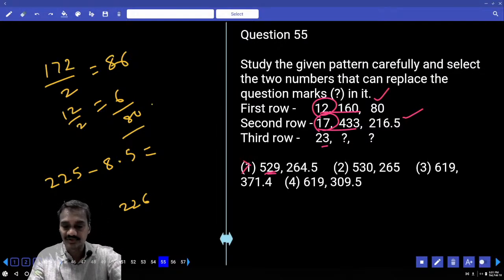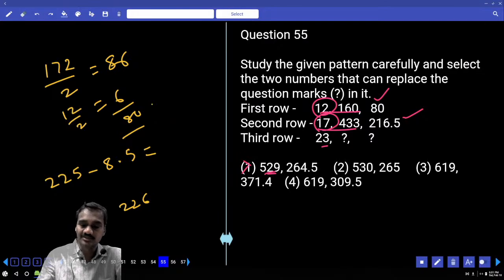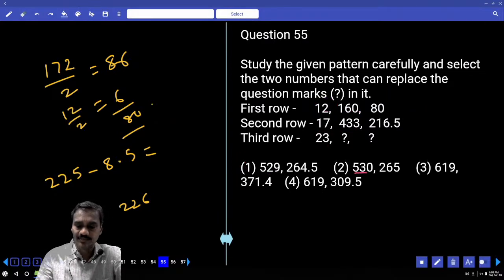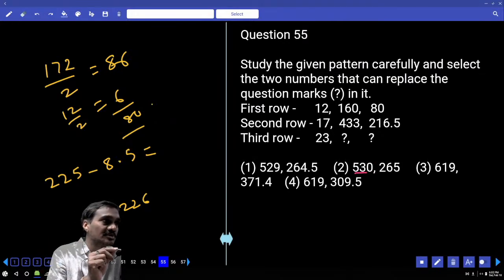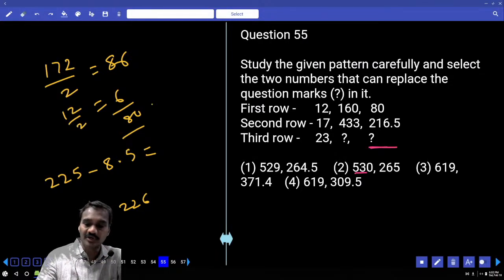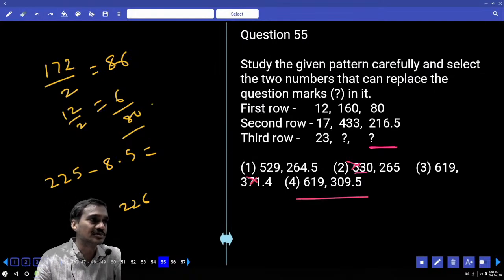Then next one, 530. Now if you take 530 at this place, and 23 and 530, anyhow finally it must be 23 divided by 2 కదా. 23 divided by 2 అంటే 0.5 రావాలి కదా. కానీ ఇక్కడ మనకైతే 0.5 డెఫినెట్గా రావాలి. Choice 2 is ruled out. Choice 3 is ruled out. Now we are left with choice 4.